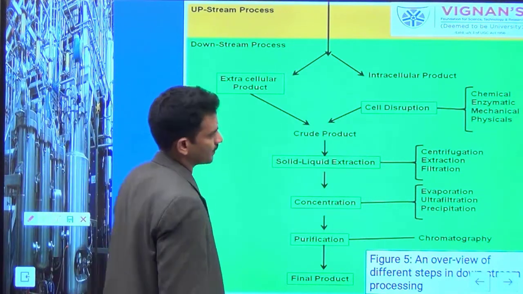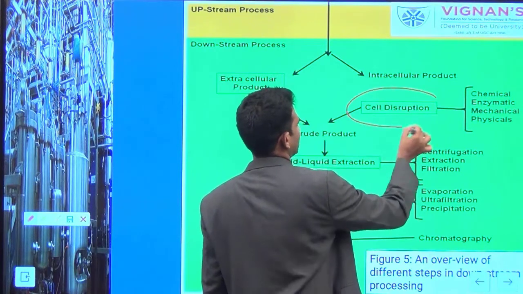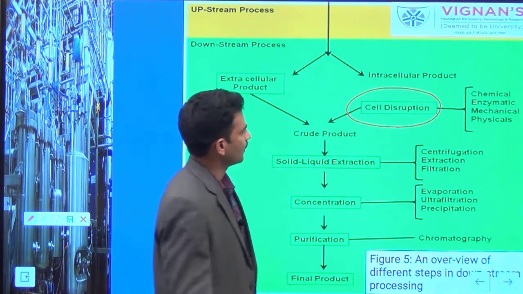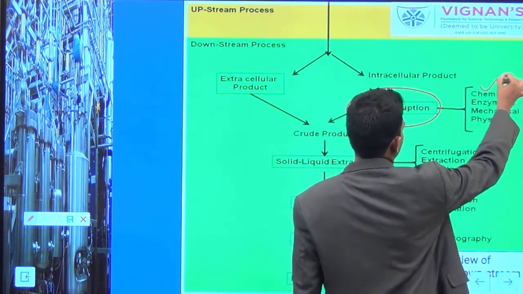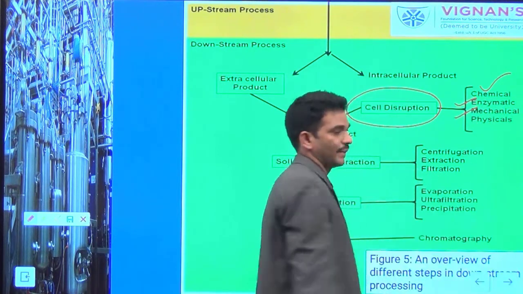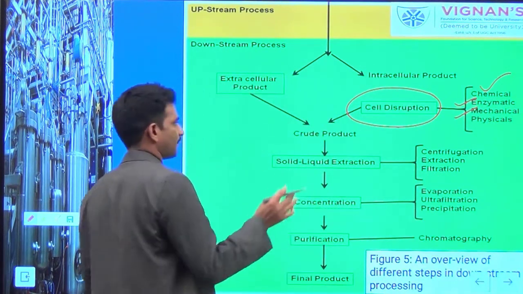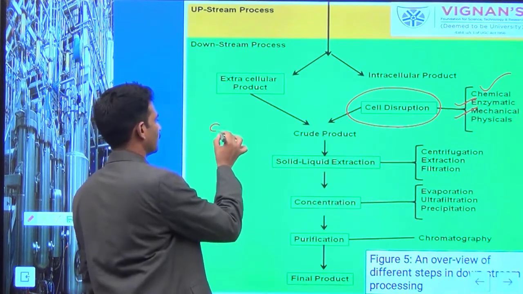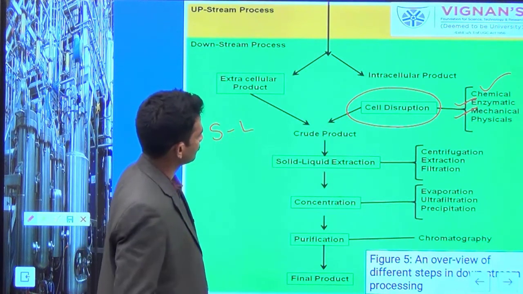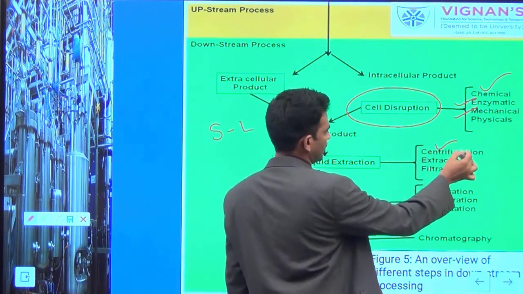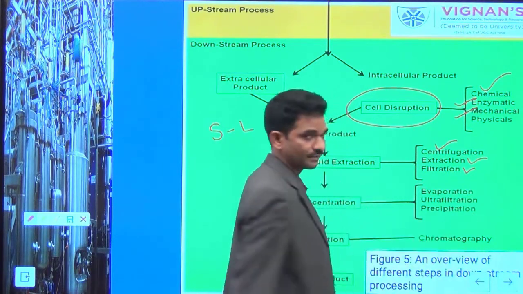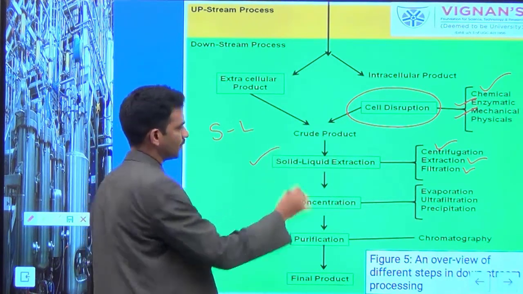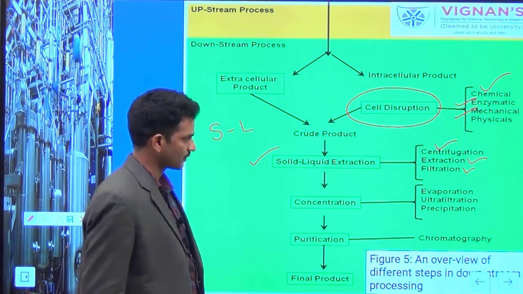If the product is of the intracellular type, it requires cell disruption. Because the product is inside the cell, you have to rupture it first. There are different cell disruption methods, which include chemical, enzymatic and mechanical methods. You need to rupture the cell first by using any one of these methods. Once the cell is ruptured, we have to separate the solid and the liquid again by using unit operations: centrifugation, extraction or filtration. If the product is of the extracellular type, you can directly go for the solid liquid separation. This is stage 1 of downstream processing.